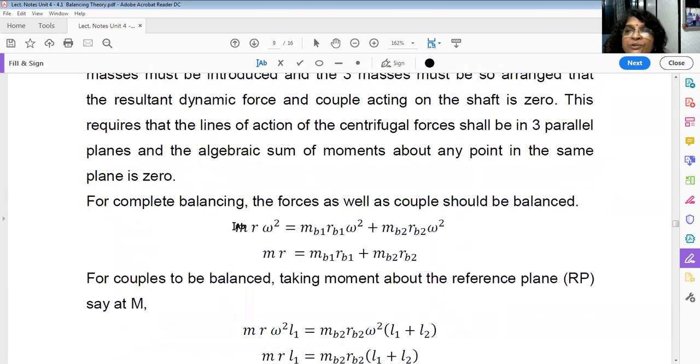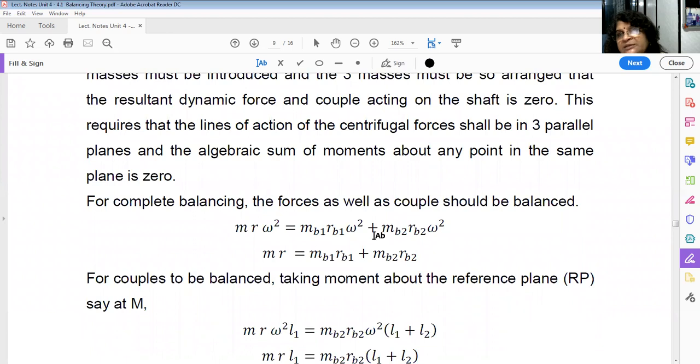So how will you write the summation of forces equal to 0? Actually the unbalanced force is m r omega square. You have to remove this by applying two masses. So what centrifugal force will they create? The summation of these two forces must be equal to the unbalanced force. So m r omega square is equal to mb1 rb1 omega square plus mb2 rb2 omega square.